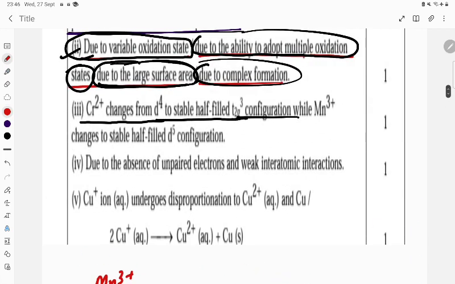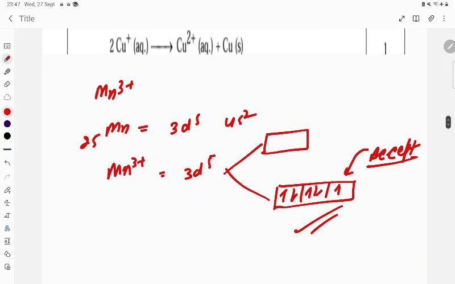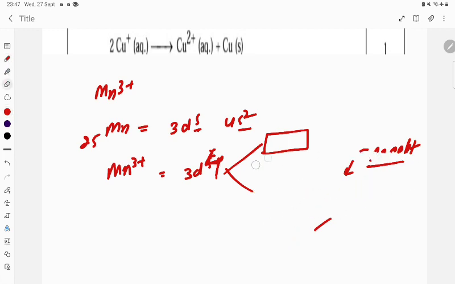Now see the answer, student. Mn3+ changes to the stable half-filled configuration d5. If Mn3+ takes one electron, it becomes Mn2+, and the configuration is going to be d5.